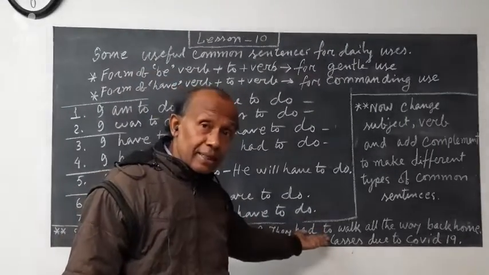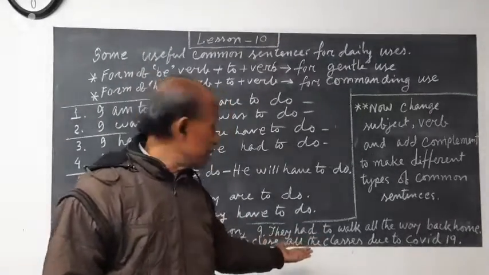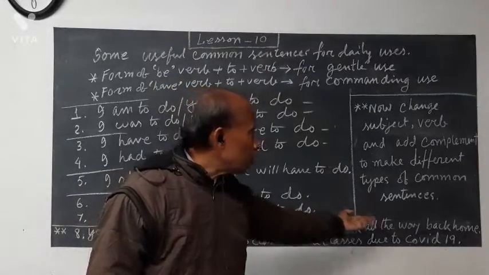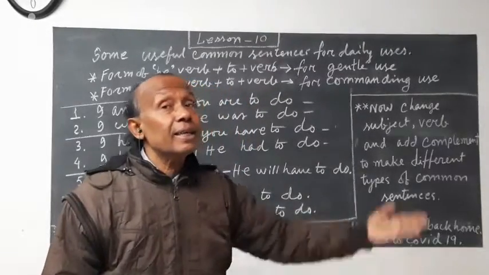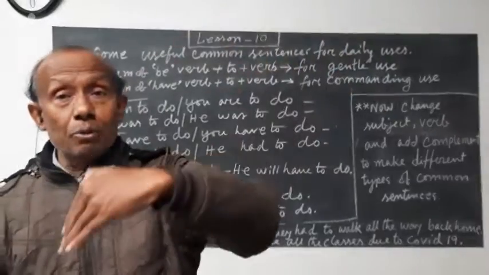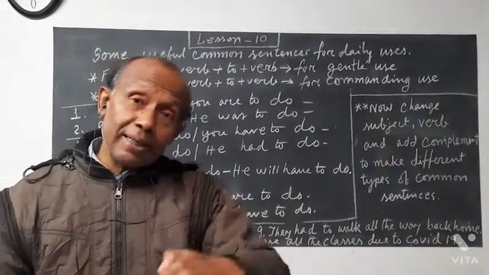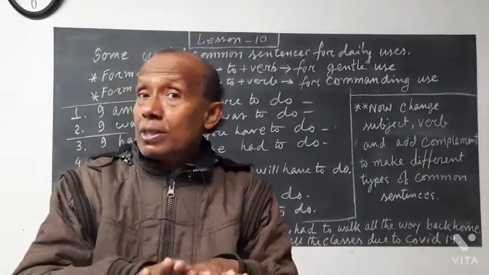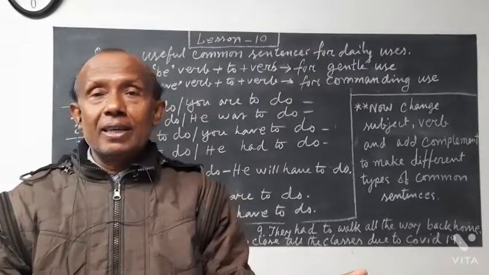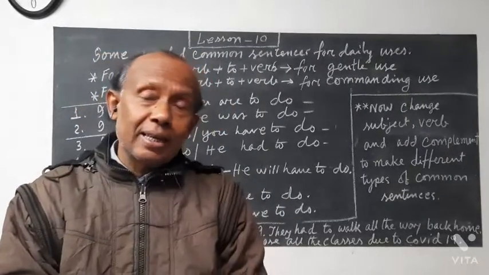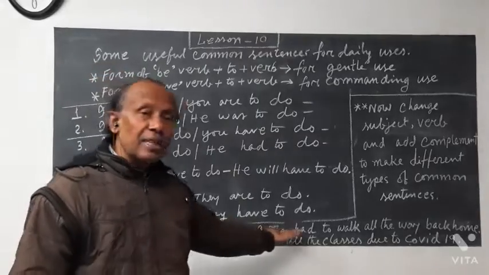They had to do that. So we must use this. They had to walk all the way back home. When they are coming back home from somewhere, at that time they had to walk. That means there was no alternative way. They had to do that. So in that case we are using this format.